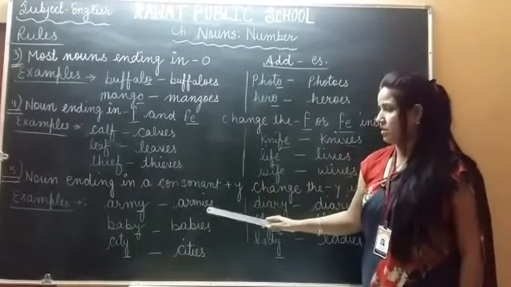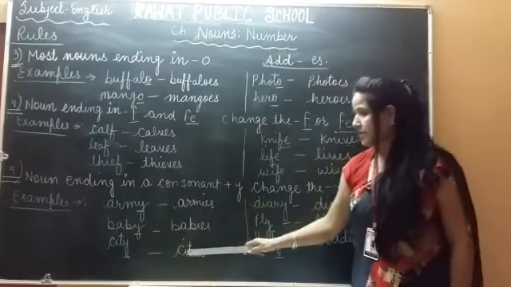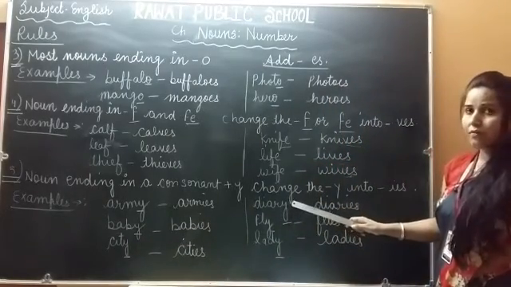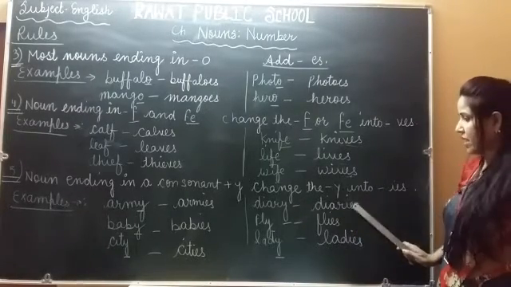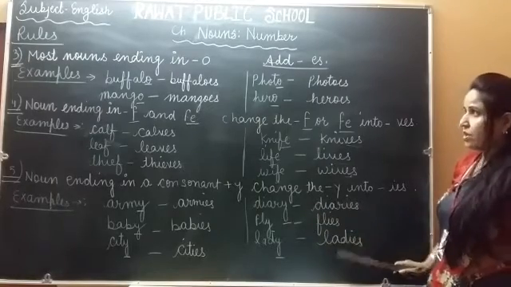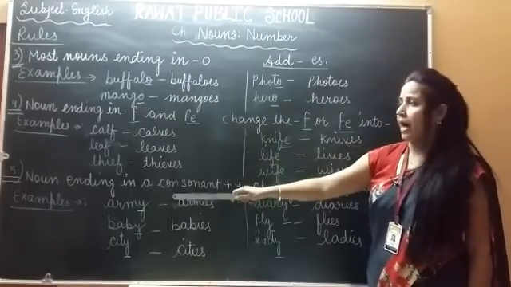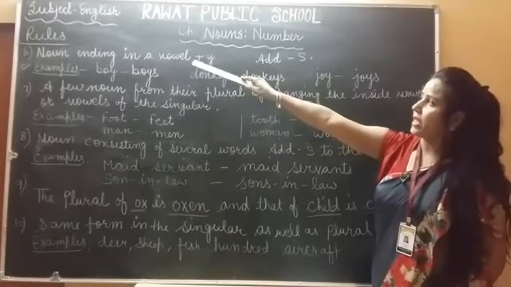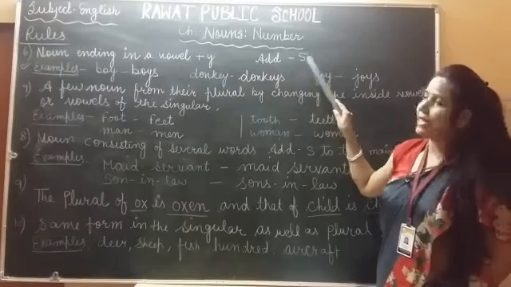Army, armies. Baby, babies. City, cities. Okay, diary, the place of Y we will add IES to make it plural, it will be diaries. Fly, flies. Lady, ladies. So this is rule number 3 and this is rule number 4 and this is rule number 5. Rule number 6, noun ending in a vowel plus Y, then we will add only S.